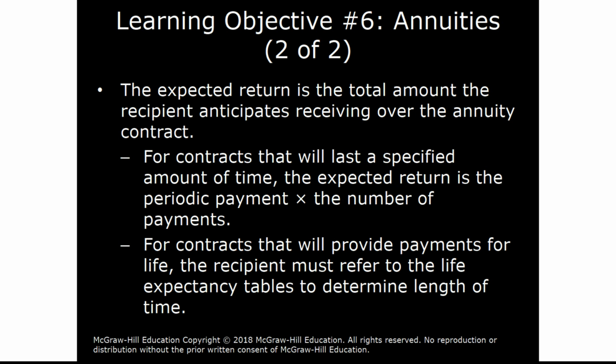The expected return would be the total amount that the recipient anticipates receiving over the annuity contract, and that includes amounts contributed and the amount earned in the contract. These contracts are generally for a limited life, and the expected return would be the periodic payment times the number of payments. Again, the number of payments is often determined by life expectancy tables.